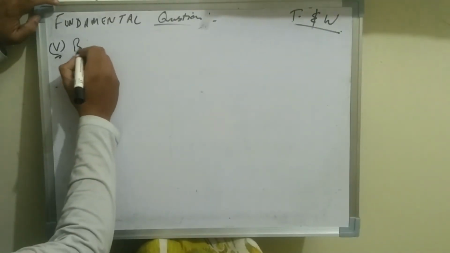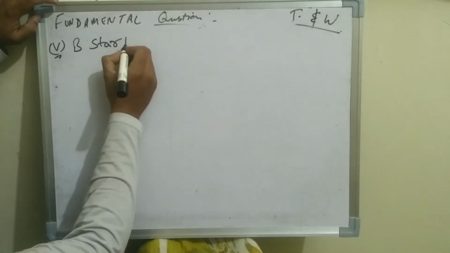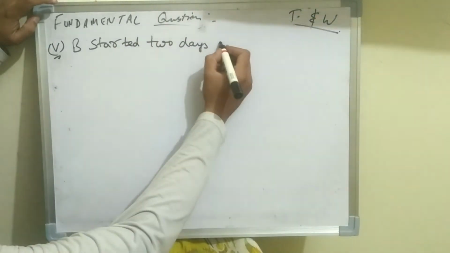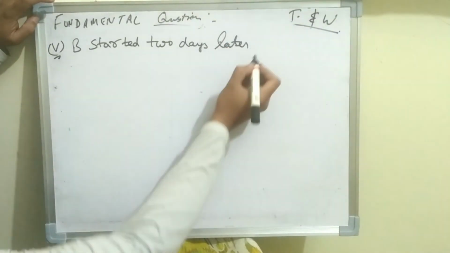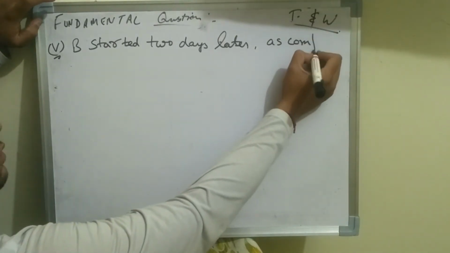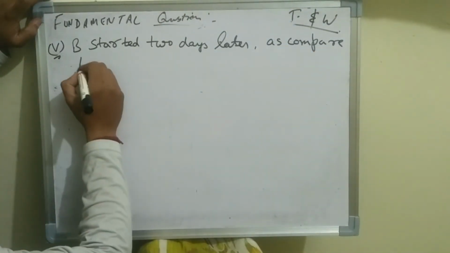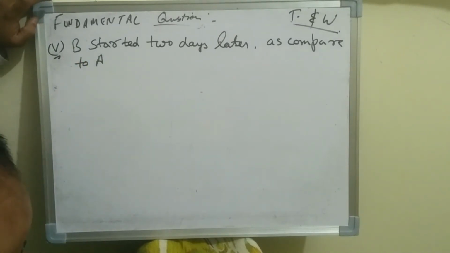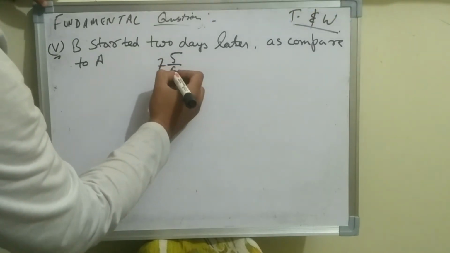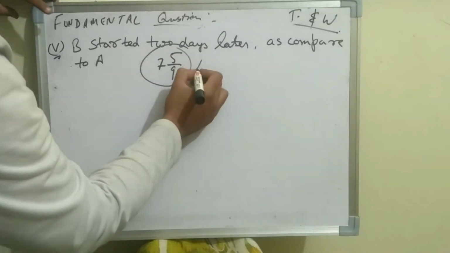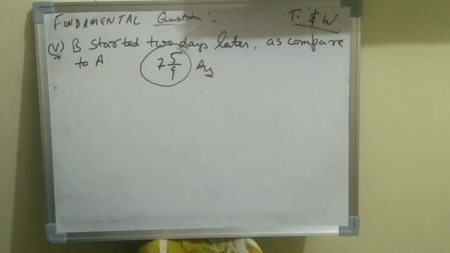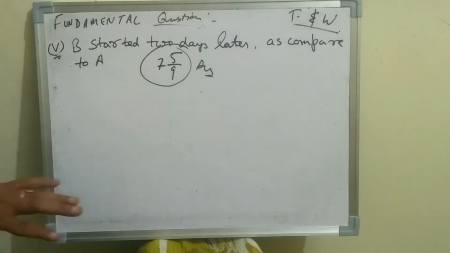Now let us come to our fifth type of problem for the same question, which says B started 2 days later as compared to A. All right, the answer of this question I am telling you, guys, you have to do on your own. You can practice it in your notebook or whatever you like. The answer for this problem is 7 and 5 by 9 in days. All right, this is in days.